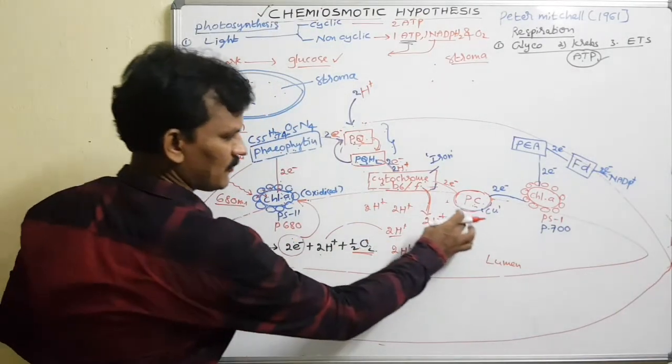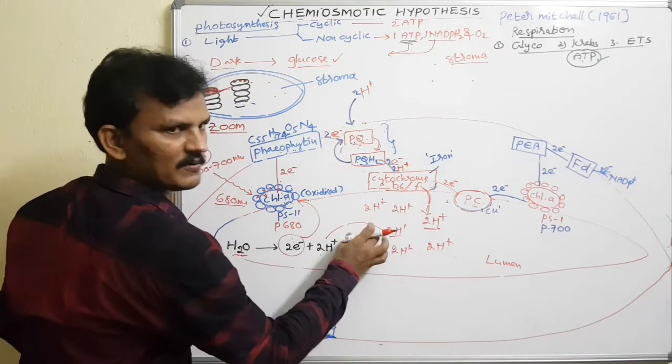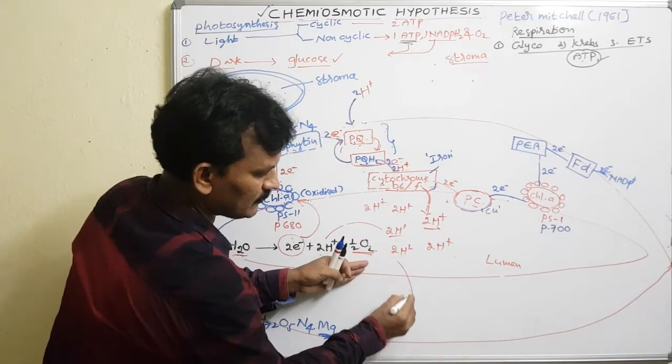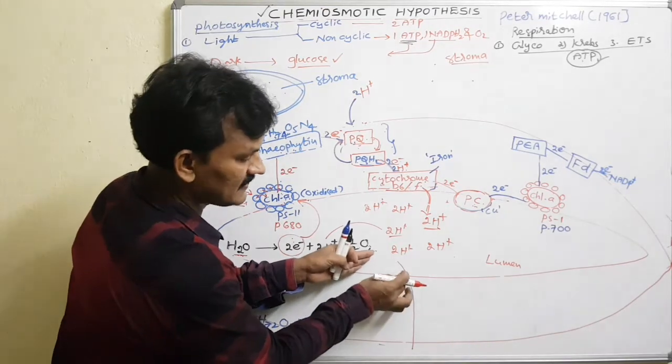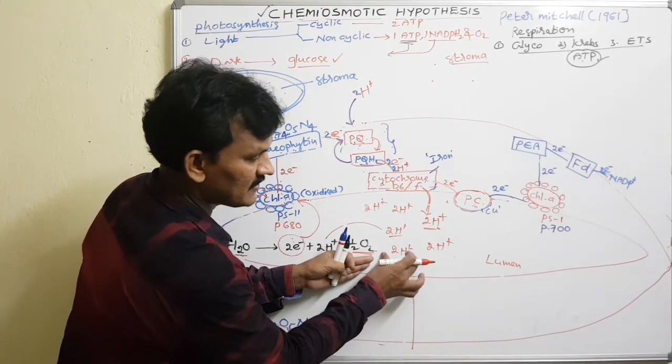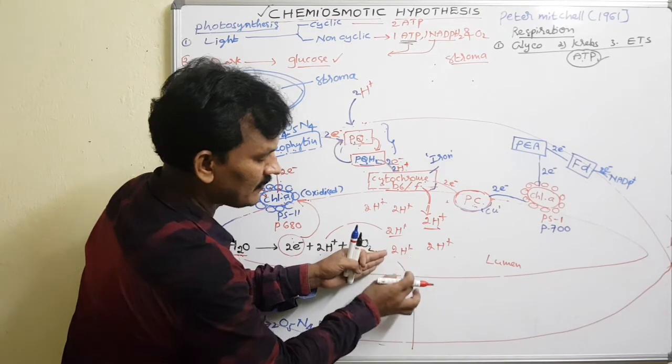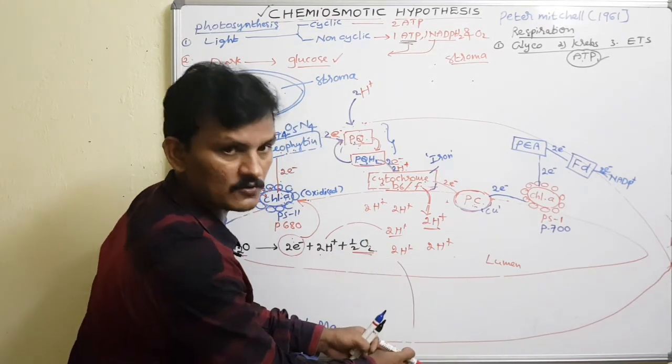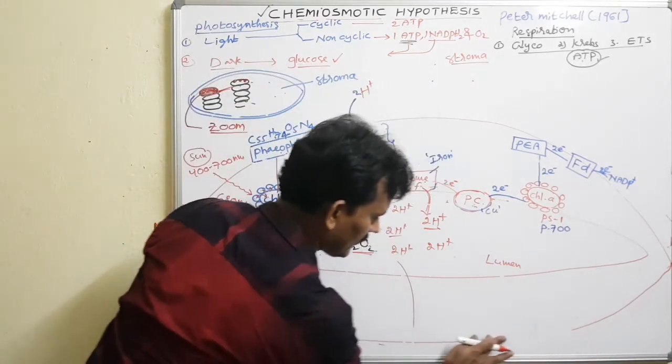But these protons are accumulating. Now these protons cannot move to the stroma region. The reason is that the membrane is impermeable to protons; they are unable to move to the stroma region through the membrane.